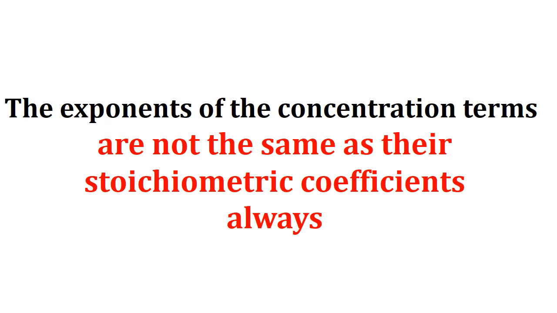Only by experimental procedure can we find whether the stoichiometric coefficients and the exponents in the rate expression are similar or not. It depends upon the sensitiveness of the reactants in the rate of formation of the products.